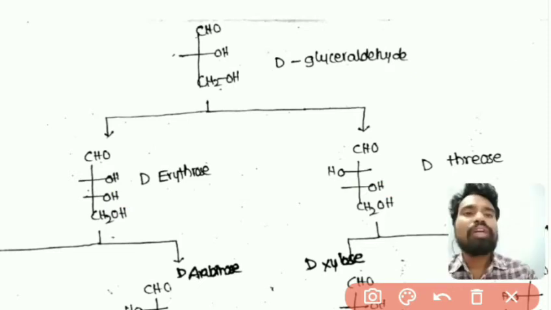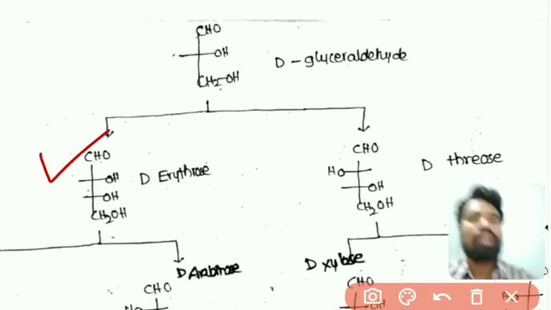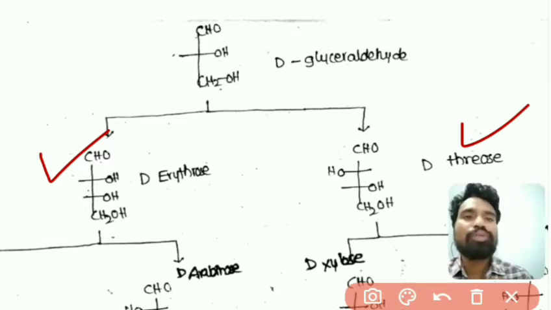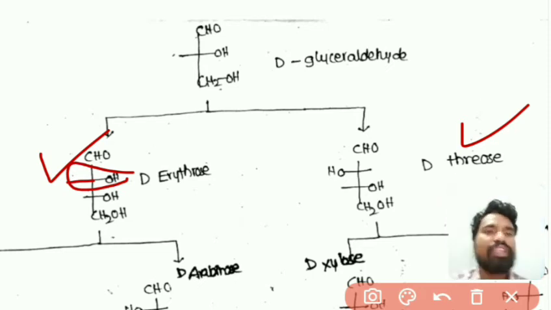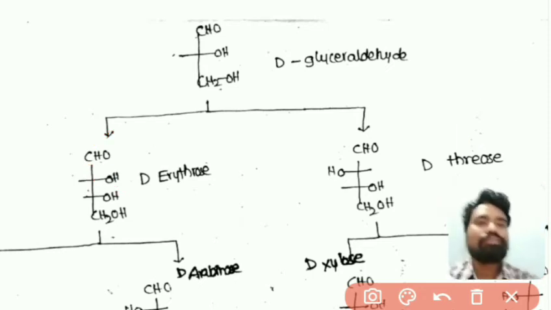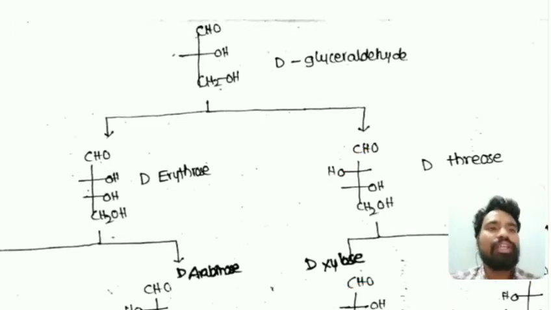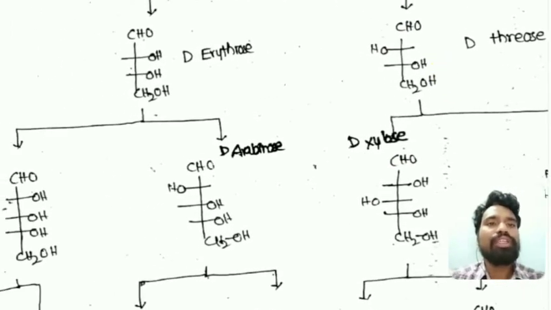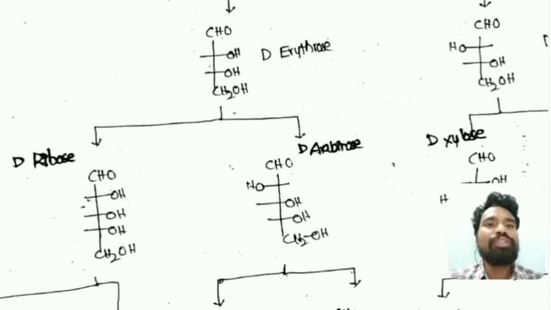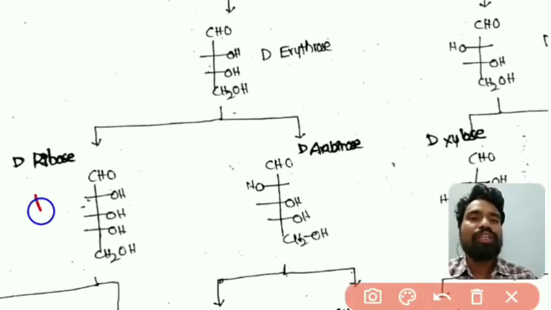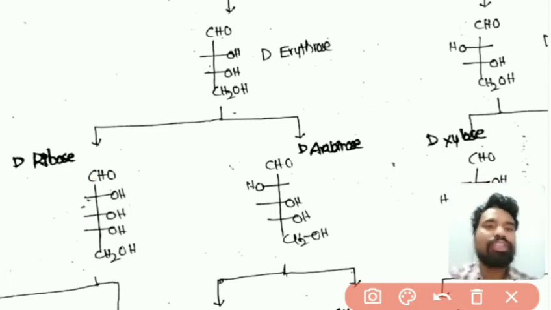So this is a 4 carbon carbohydrate, erythrose and threose. So one CHOH group is added here, then if the OH group is at right side, that is D-erythrose, and left side, that is D-threose, right? The next one is to the D-erythrose we will add one more carbon, so that will give D-ribose and D-arabinose.